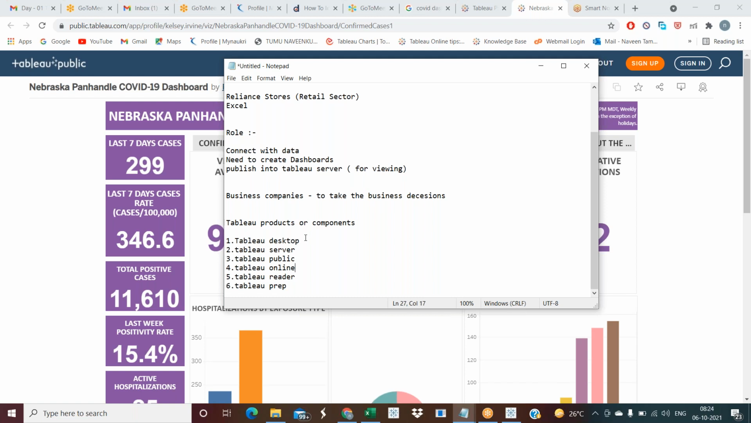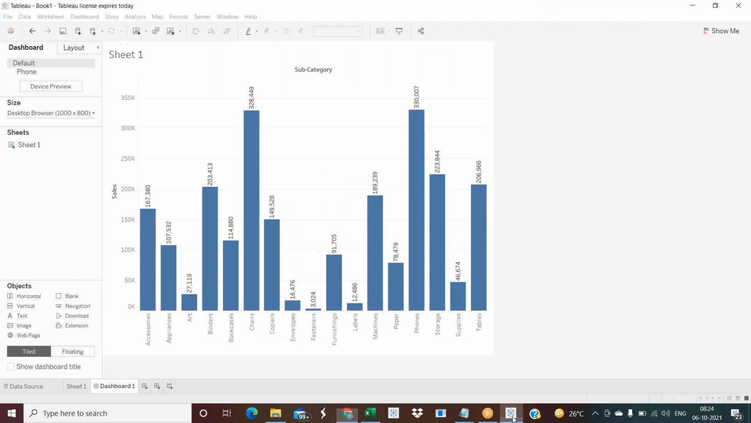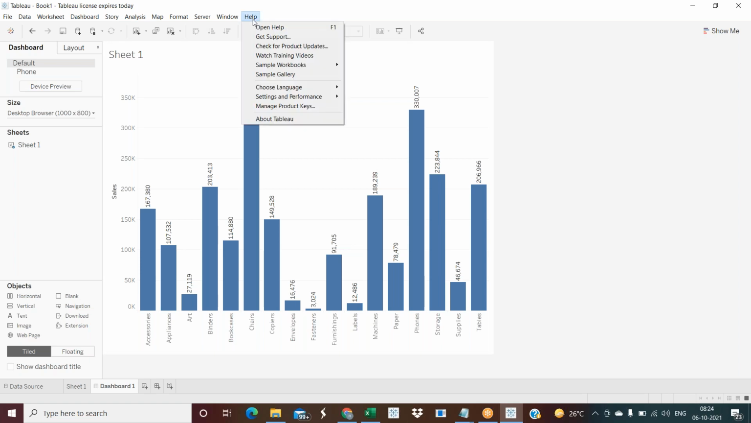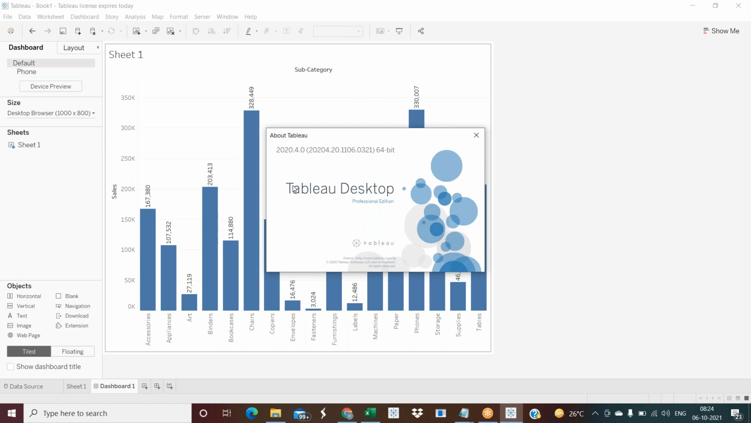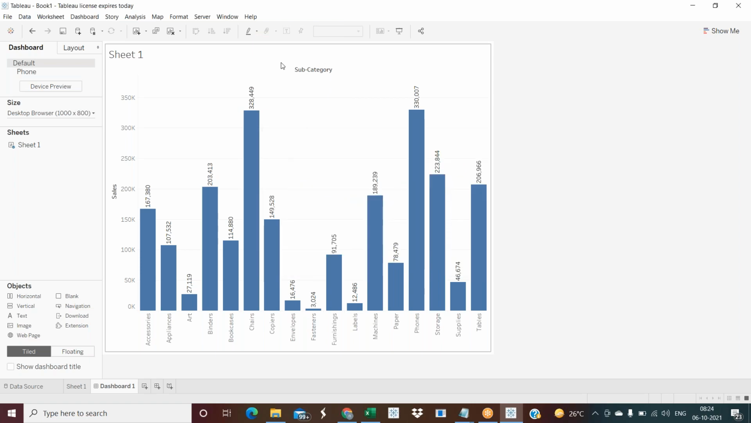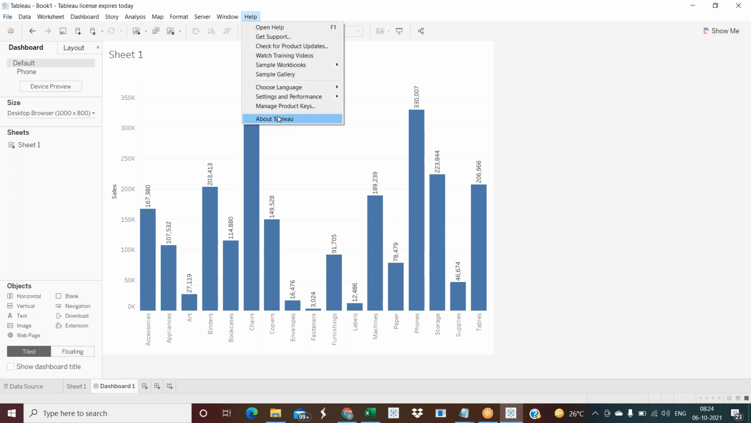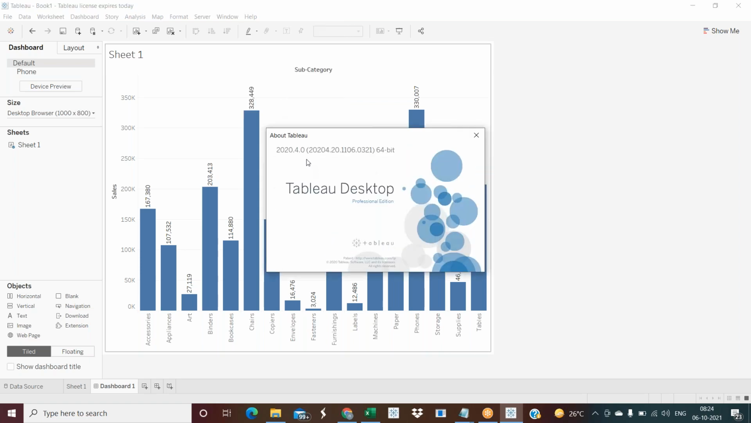We are majorly using Tableau Desktop for development. Suppose this is Tableau Desktop. As Tableau developers, we are using Tableau Desktop. Just go to the Help menu and go to About Tableau. Now you can see the Tableau Desktop Professional Edition version is 2020.4, 64-bit version. So this is Tableau Desktop.